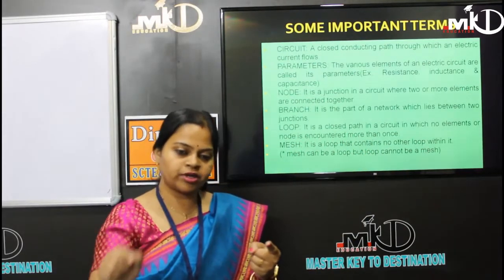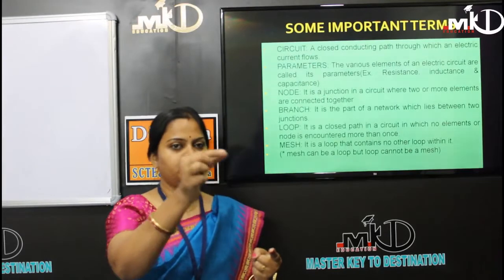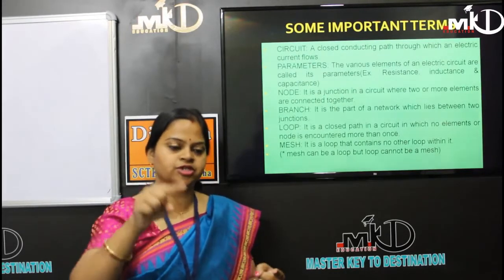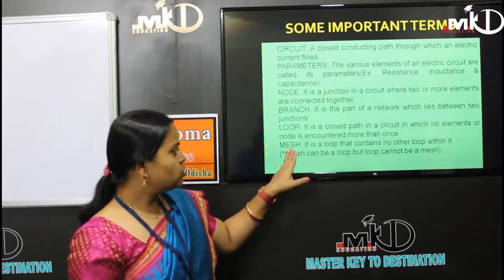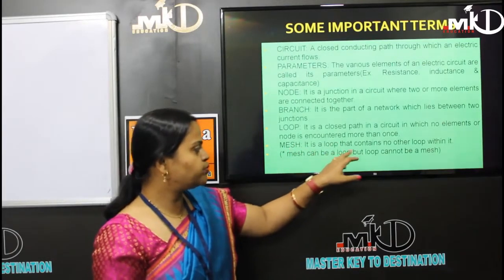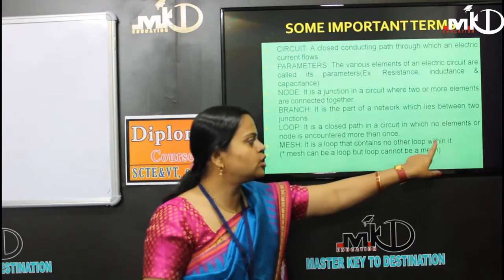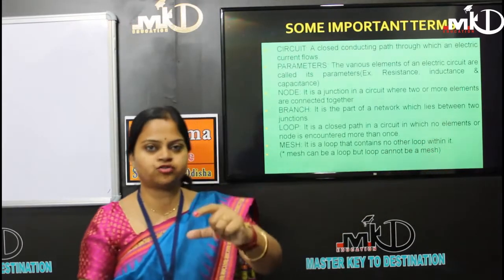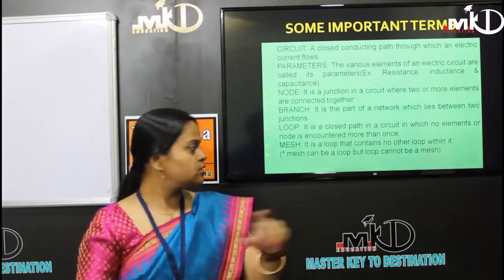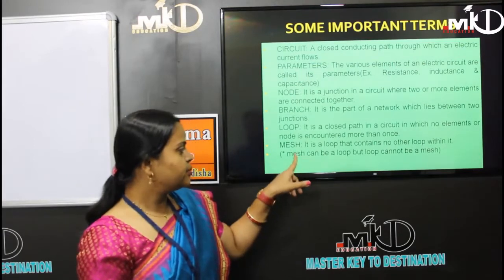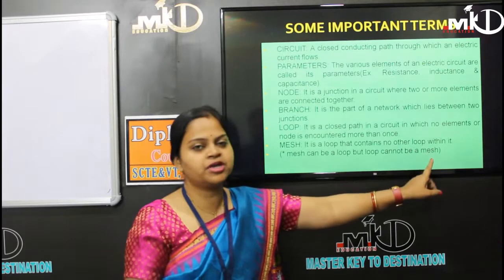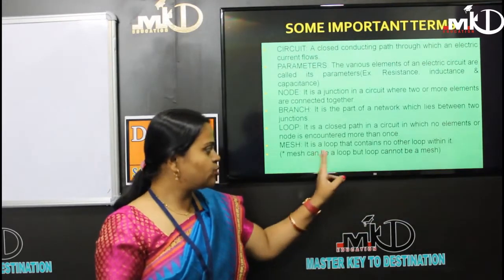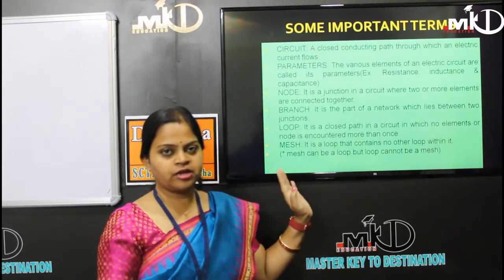Then the mesh: it is a loop that contains no other loop within it, the smallest one. The key point is that a mesh can be a loop, but a loop cannot be a mesh.